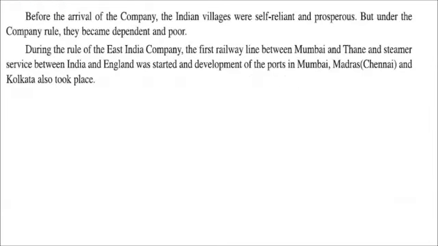Before the arrival of the company, however, our Indian villages were very much happy, self-dependent, that is self-reliant, and rich, thus prosperous, developed in all the matters on its own. But under the company rule, they became dependent and poor. And during the rule of East India Company, the first railway line between Mumbai and Thane and steamer service between India and England also was started, due to which some of the ports of India were highly developed by them, that is ports in Mumbai, Madras and Kolkata.